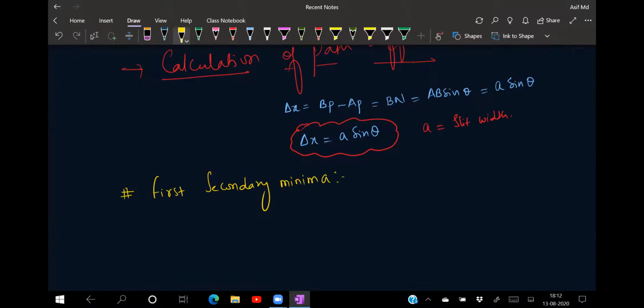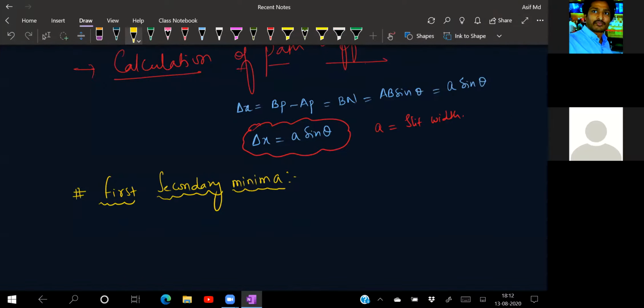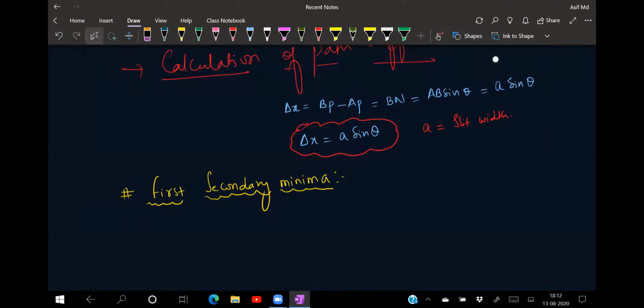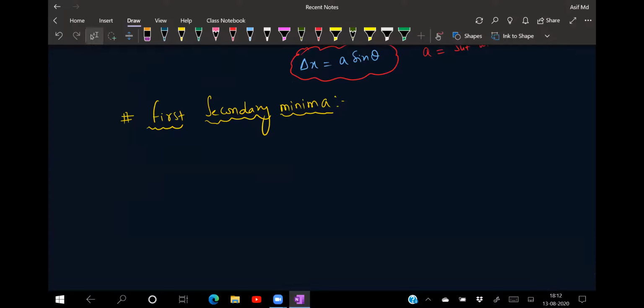Now listen carefully. Once you understand this, you are completely done with wave optics. Now see here, I'm talking about the first secondary minima. I'm drawing the ray diagram once again. This is the slit opening. This is your A, this is your B, and here is somewhere the screen.